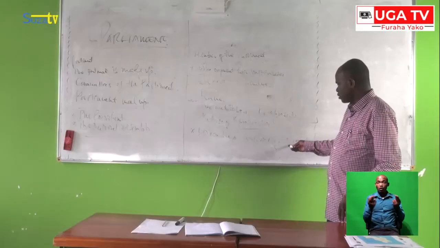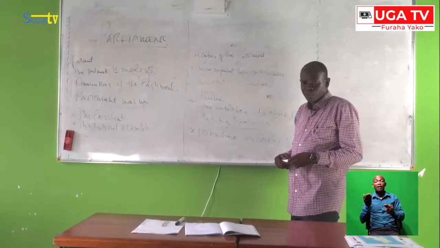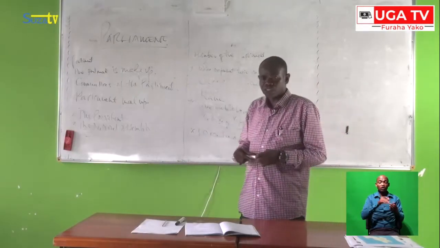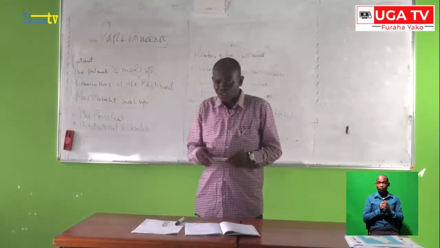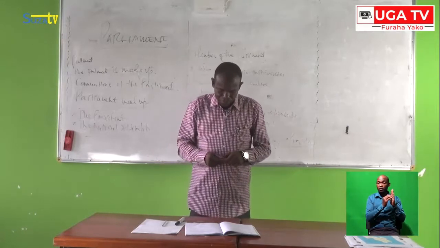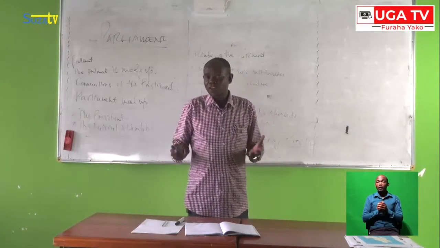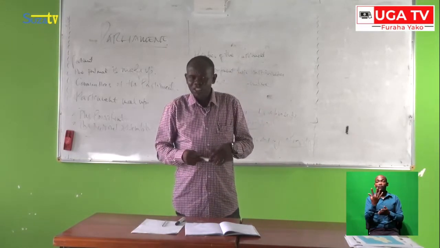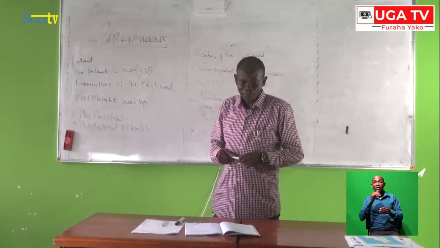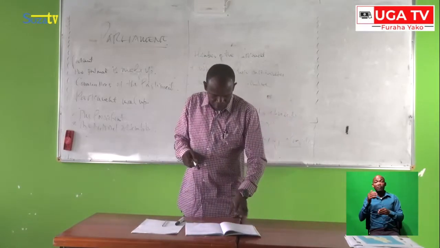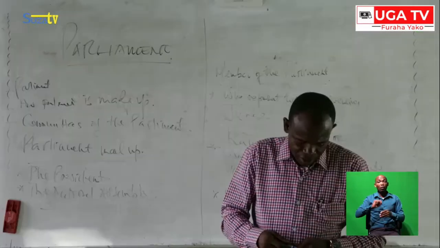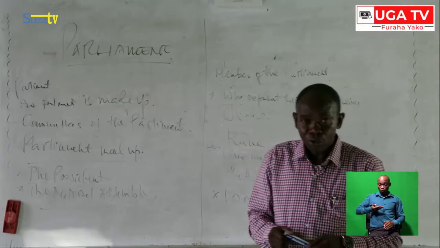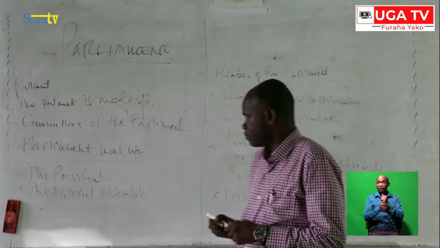Another member is the one who is nominated by the President of the United Republic of Tanzania, according to the Constitution. Can you mention other members? I'm telling you, there are about 5 members. What are the other members? The other members are the women positions. The women who represent the political parties.